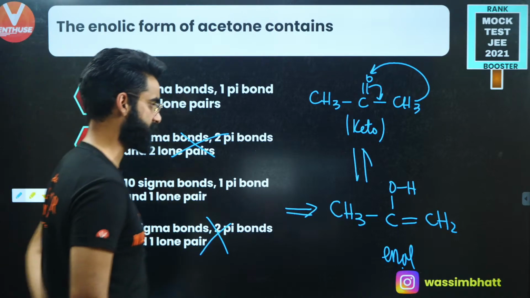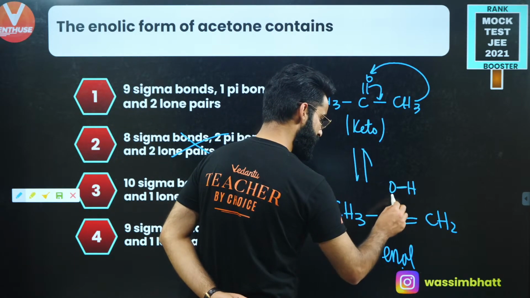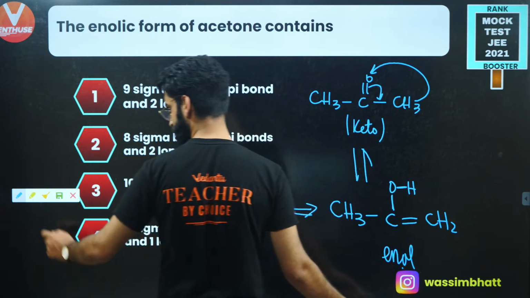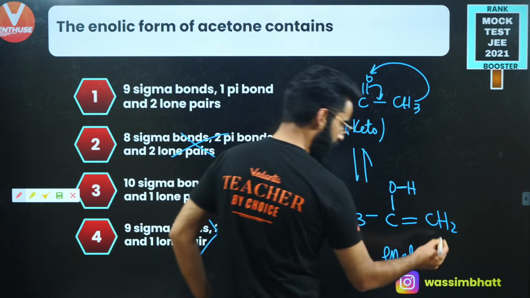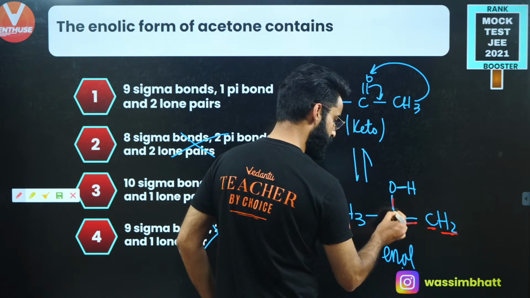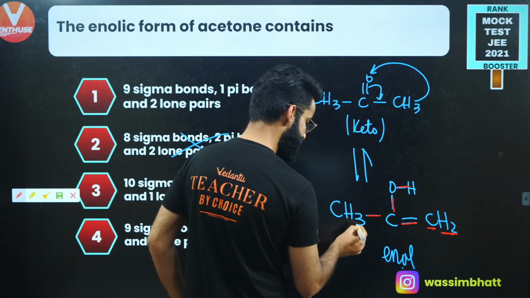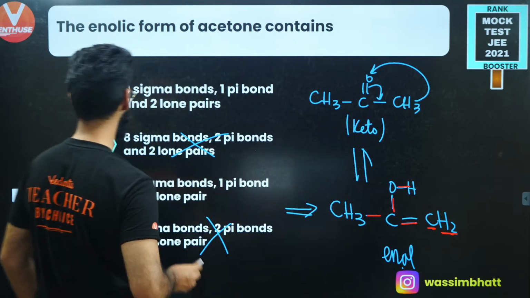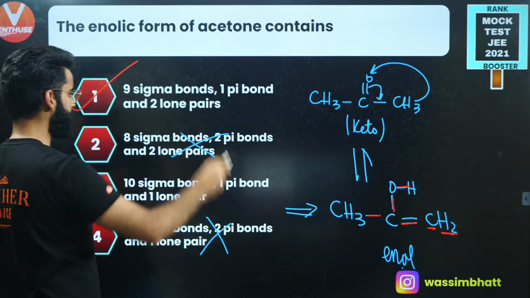Now calculate the sigma bonds, right? This is 1 sigma, 2 sigma. Let me make it exactly. Over here this carbon is attached with 2 hydrogens, so 2 sigma, 3, 4, 5, 6, 6 and 3, 9. So total there are 9 sigma. 9 sigma, so option 1 is going to be the one.